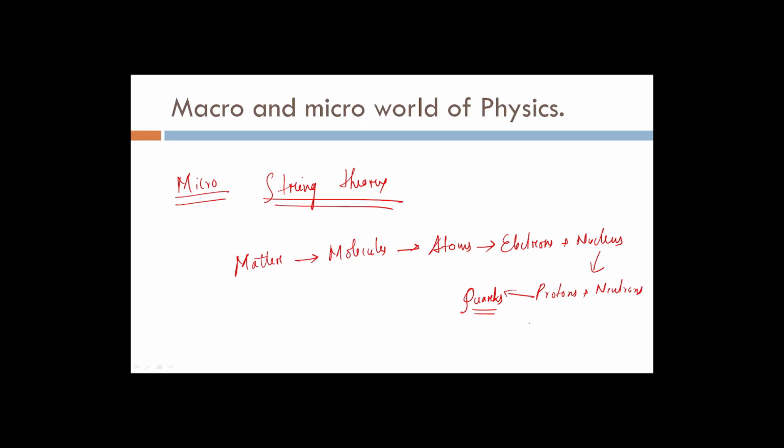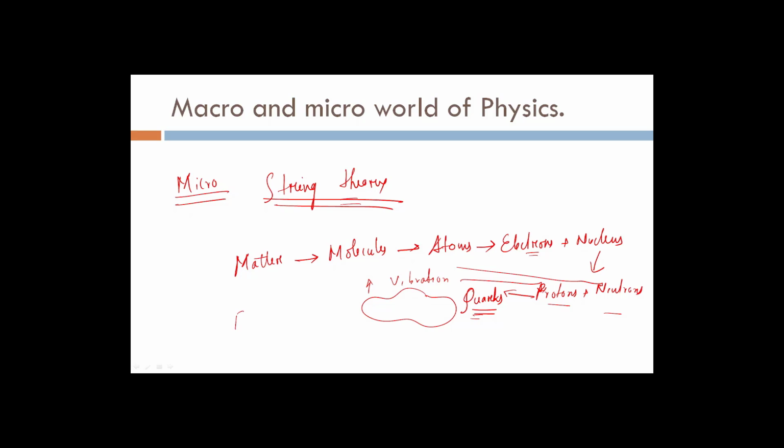So as we have studied that protons, neutrons and electrons are the fundamentals of matter, that's not true anymore, because research has found that if you break protons and neutrons, you get quarks. Now string theory says that these quarks are basically made out of strings, and the particular vibration of the strings gives rise to matter, that is proton or neutron.